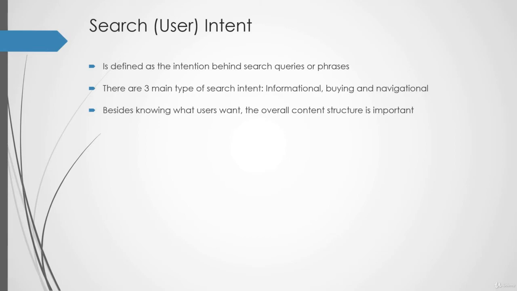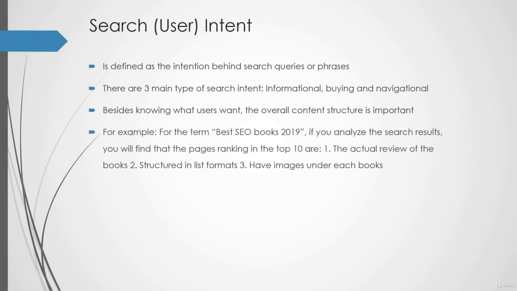Now, besides knowing what users want, you should always understand the content structure. This is because when Google ranks content, it knows what type of content users are expecting. For example, for the term best SEO books 2019, if you analyze the search results, you'll find that the first page rankings are number 1, the actual reviews of the books, number 2, structured in list formats, and number 3, they have images under each book. I'll talk about this concept again when we start writing the SEO optimized content.